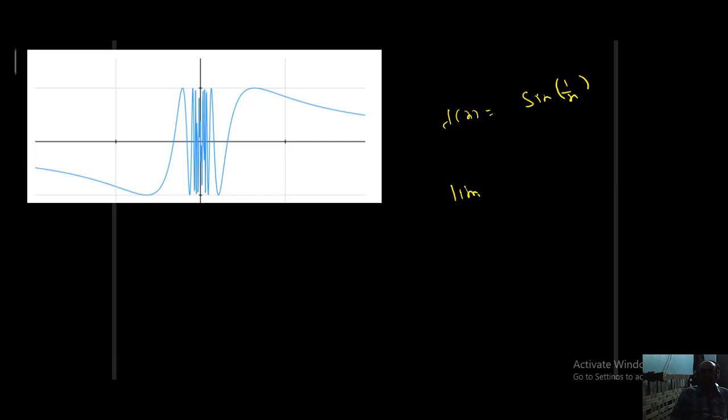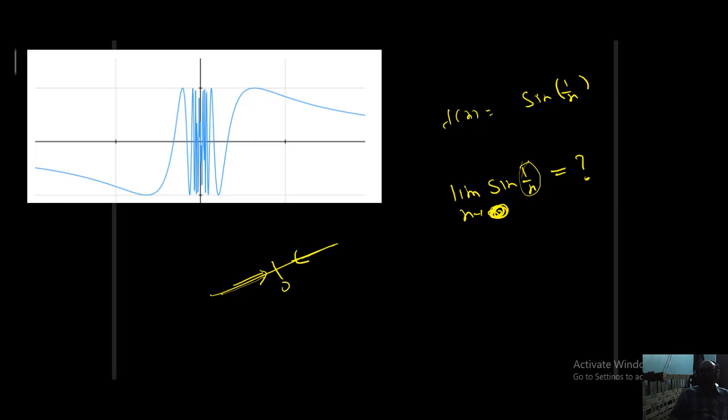Sometimes you want to find the limiting value of sine 1 by x where x is tending to 0. This is a very important example, students. What happens here? As x is tending to 0, 1 by x is tending to infinity. X tends to 0 either from higher values of 0, and then 1 by x tends to plus infinity, or from lower values of 0, and then 1 by x tends to minus infinity.